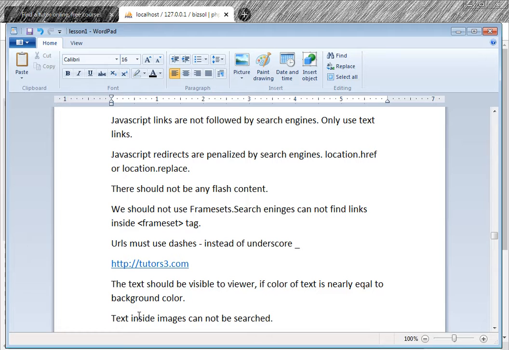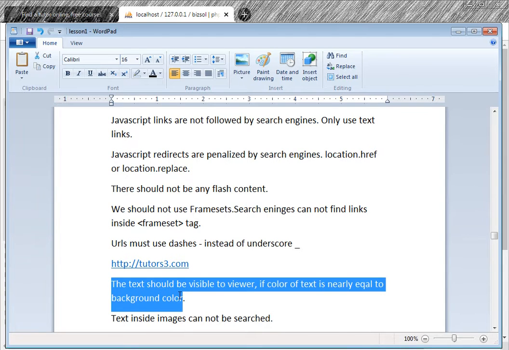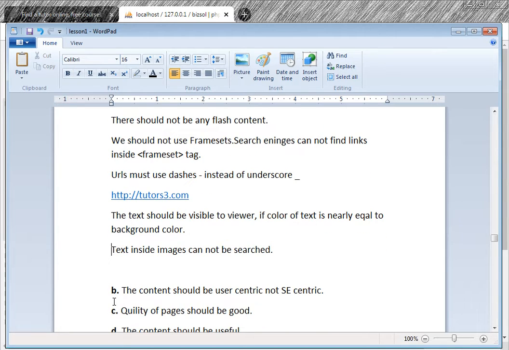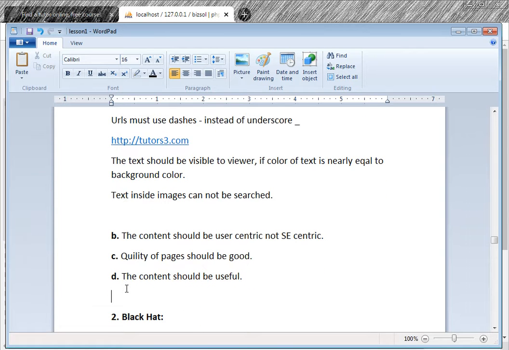Text should be visible to the user. Next is, text should be visible to the viewer. If text is too small or too big, it is penalized. The color of the text should not be equal to the background color. Color should be visible. If you have a background color and your foreground color is near to the background color, it is not visible. That is penalized. And text inside images cannot be searched. So if you have an image and on the image you write some text, that is not searchable.